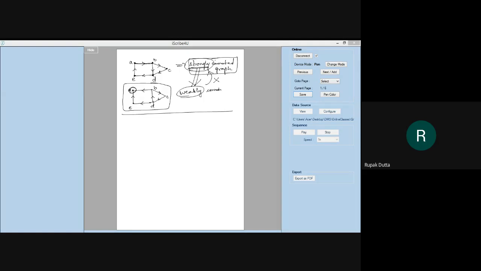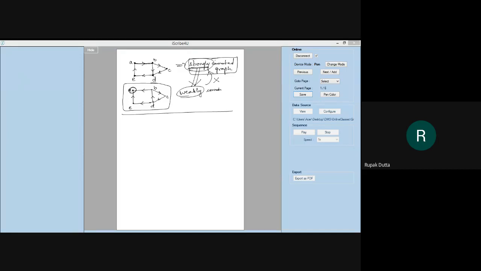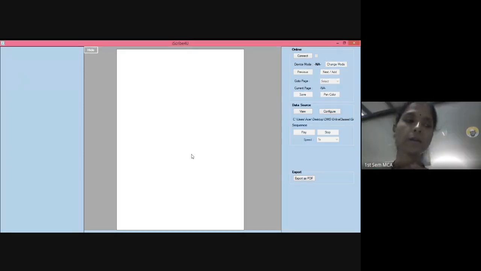Ma'am, if a graph is completely undirected, then will it be strongly connected? Completely means without any directions. No, you cannot determine that. The connectedness of a graph, whether it is strongly connected or weakly connected, you can try to determine only in a directed graph. You can't look for that in an undirected graph. Am I clear to you?